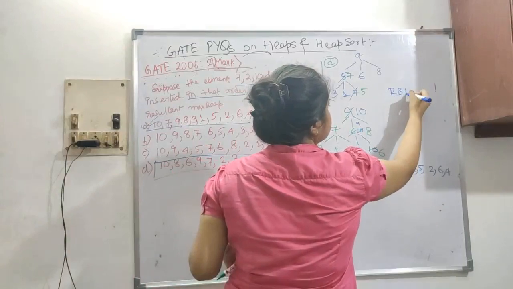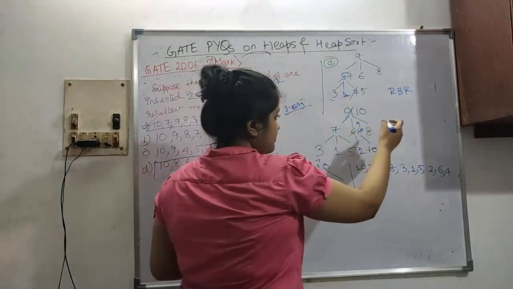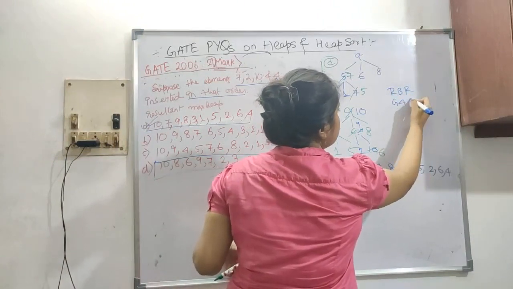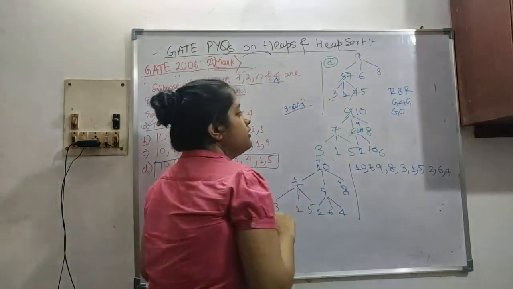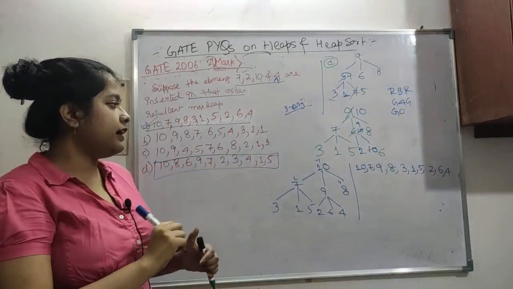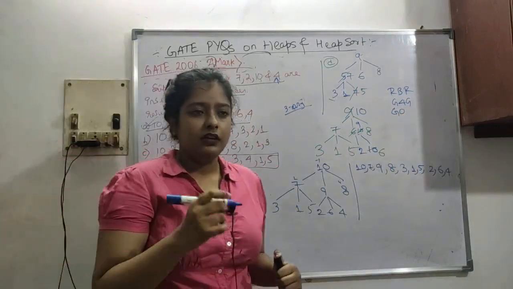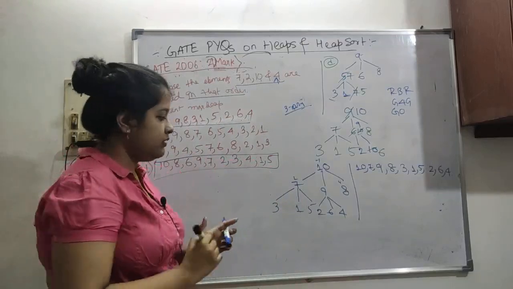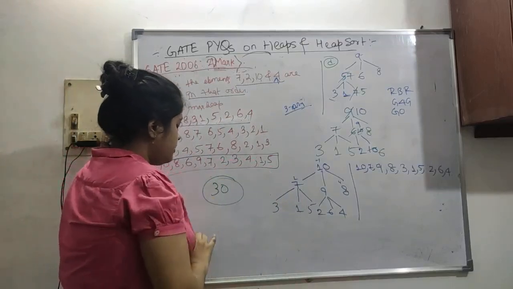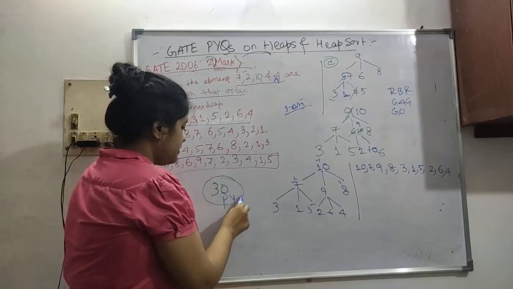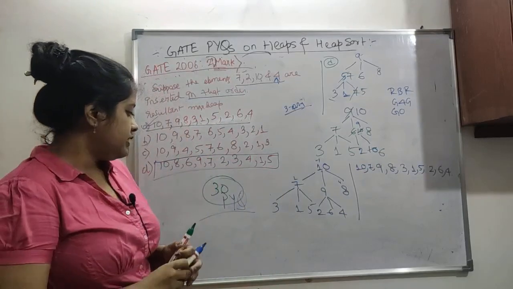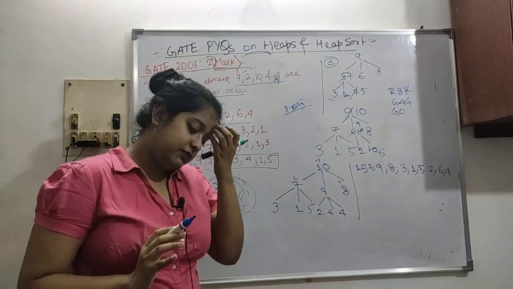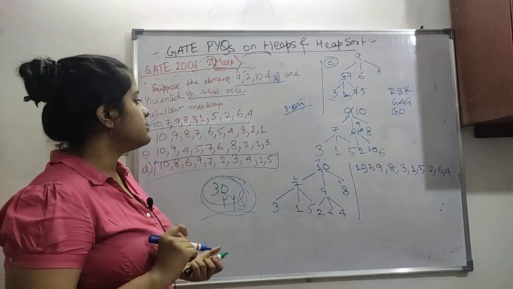Like RBR sir has got his own site, sorry, then Geeks for Geeks, then Gate Overflow. All these sites do have questions. You don't have to buy a book, but since I used to do from books, that's why I bought it. But anyways, doing the questions is the main thing, like 30 years PYQs. I always suggest everyone, whoever texts me or asks me this, 30 years PYQ should be done, because questions won't be repeated, but you have to get the concept right first.